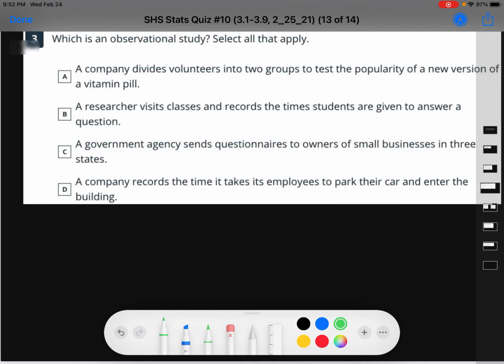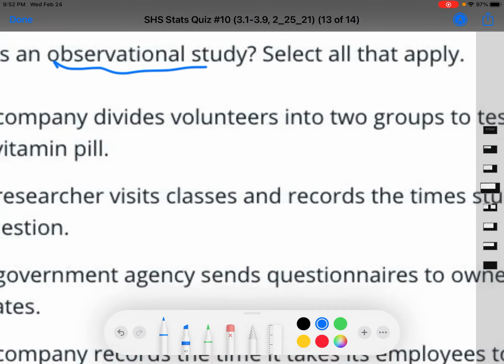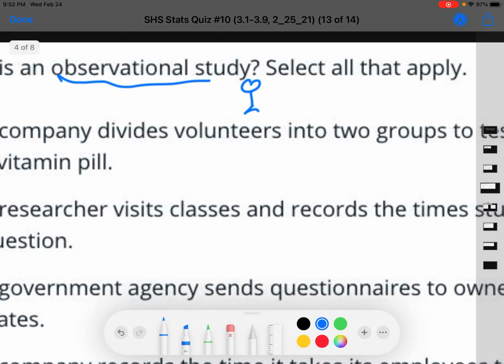Okay, question number 3. Which one is an observational study? Remember, observational is where someone is just looking, or they're kind of just having a clipboard here and they're taking notes. Okay?